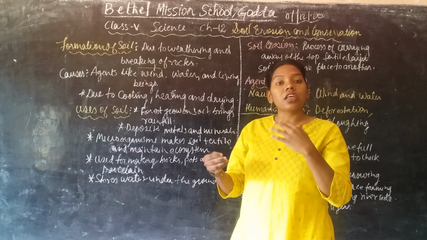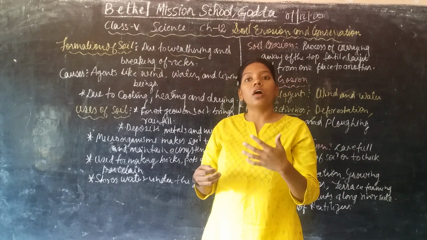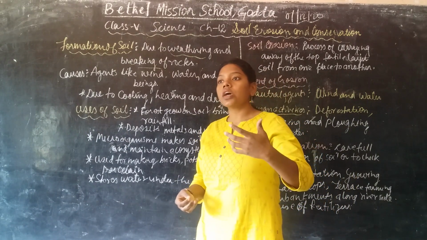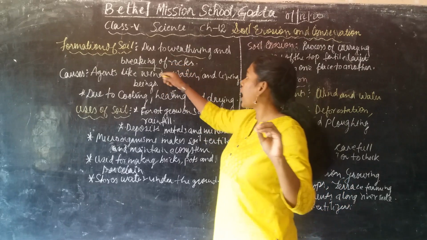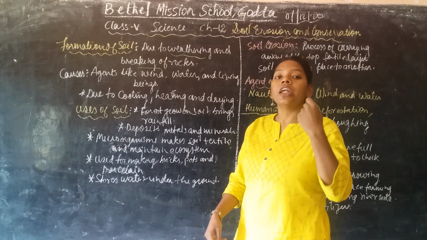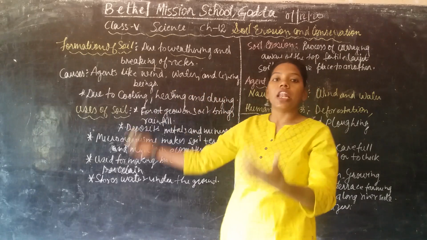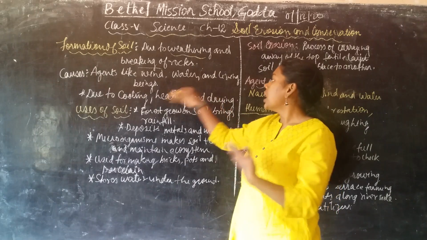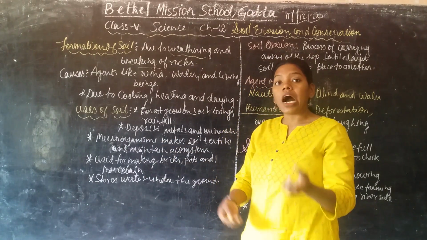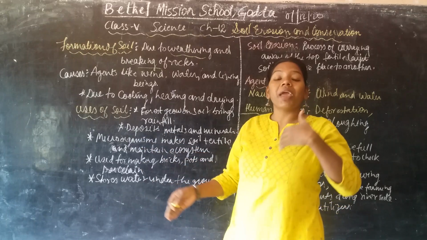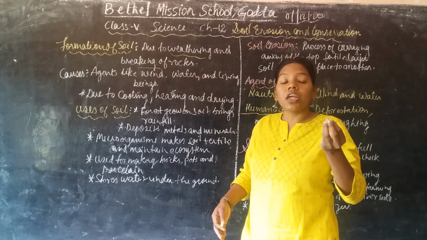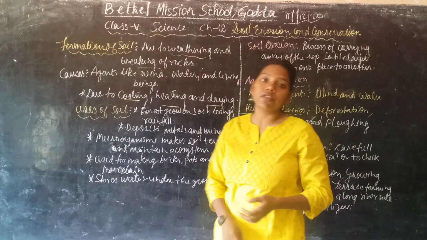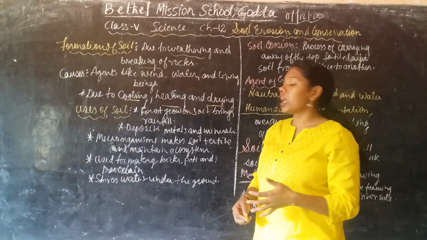This process by which soil forms is called weathering, or the breaking of rocks. This weathering and breaking of rock is caused by different agents like wind, water, and living organisms present on the earth's surface. How do these agents break rock into smaller pieces? It happens due to the cooling, heating, and drying of the rocks.